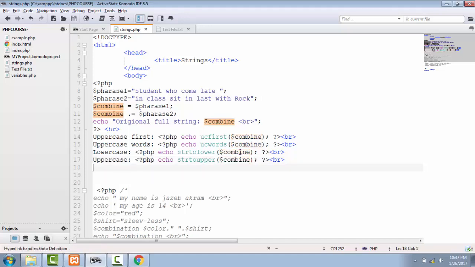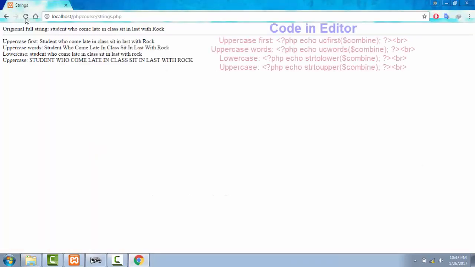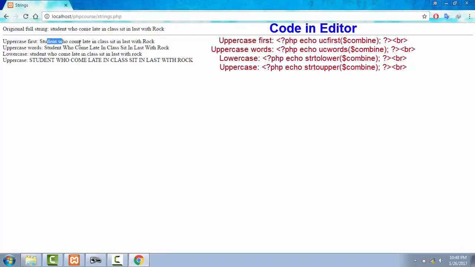So let's save this one out and see it in browser now. See, now we have first letter of student in uppercase and there is no effect on the rest of the string. And on next function, we have first letter greater of s, who is greater, C is greater of come, late is greater with L, and so on. And on lowercase, we have this whole string in lowercase, and then we have created our whole string in uppercase.